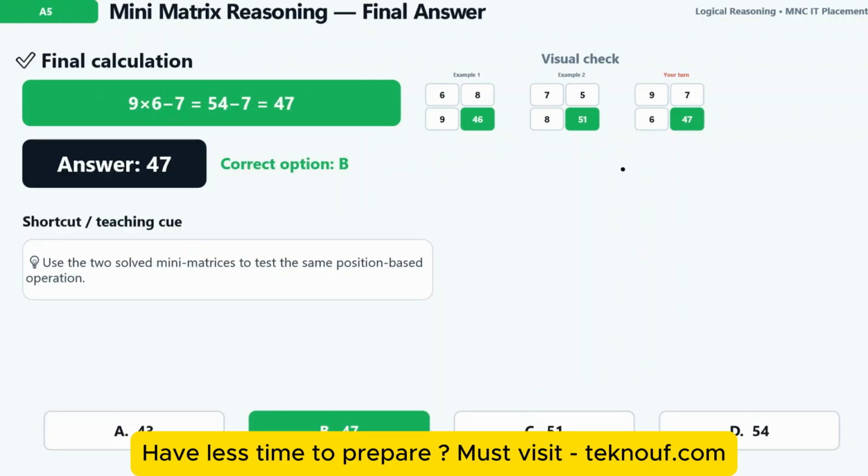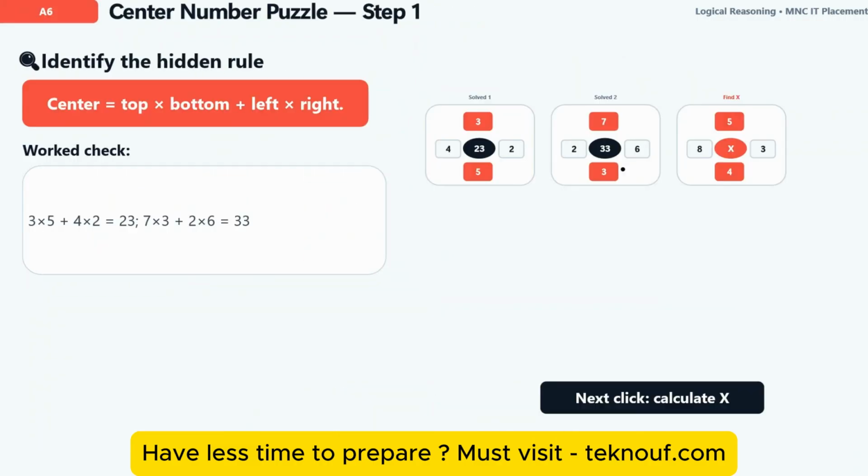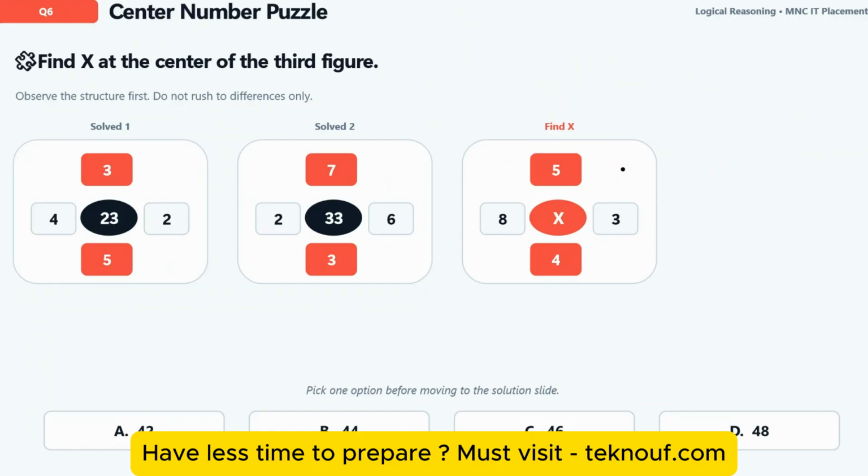I hope you understood. Actually, all of these are real type of questions. These are the M3 and Virtusa recent and previous year questions. So you can go through these. It will be helpful for you. Okay, so this is the next type of missing number problem: center number puzzle. Now calculate it and give me the answer.